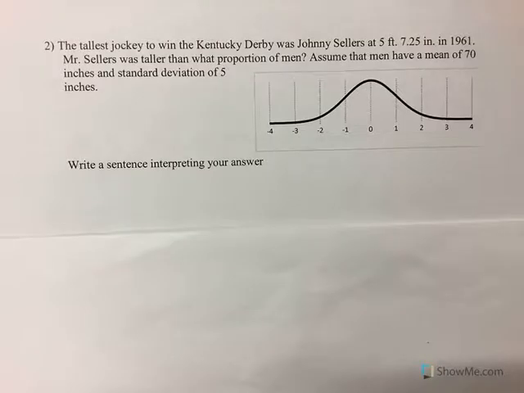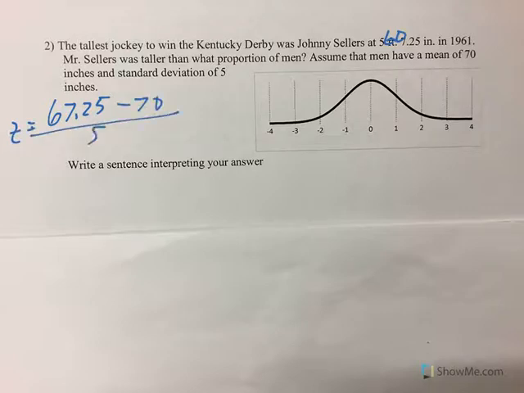The tallest jockey to win the Kentucky Derby was Johnny Sellers at 5'7" ¼ in 1961. Mr. Sellers was taller than what proportion of men? Assume men have a mean of 70 inches and a standard deviation of 5 inches. Okay, so 5 feet is 60 inches. So Johnny Sellers was 67.25 inches. So the z-score would be his value minus the mean over the standard deviation, which is approximately negative 0.55 here.